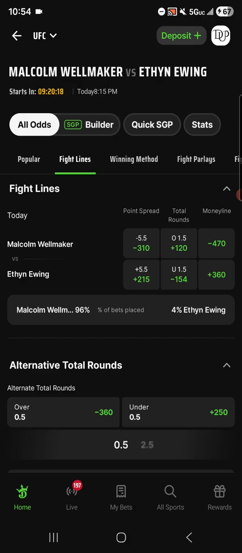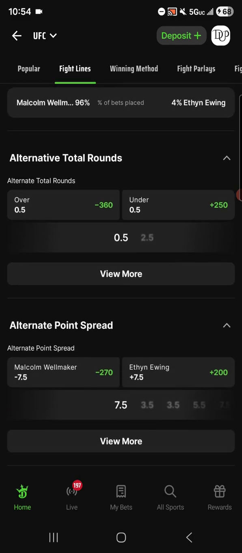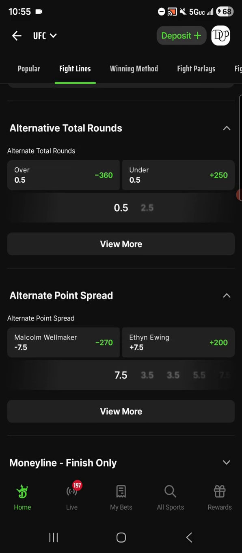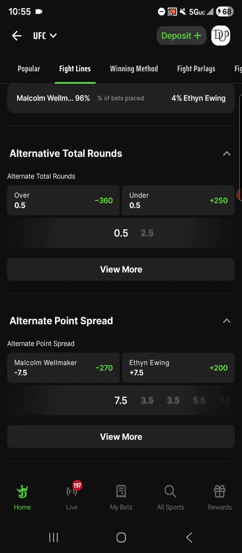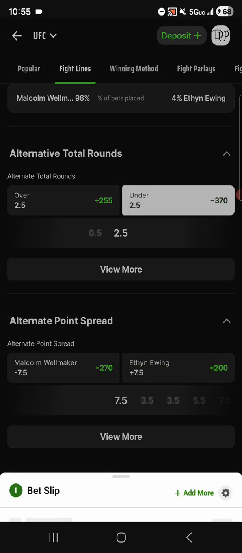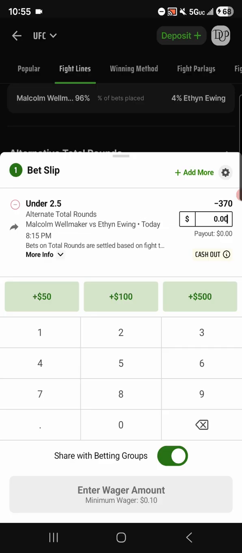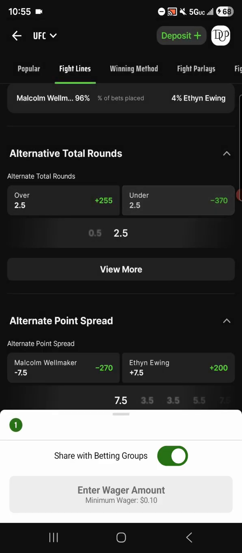Now, up at the top, it is still giving me those natural fight lines, right? The natural line for the point spread, total rounds, and then the money line bets, of course. But what I want to do is get alternate lines on those bets, okay? So I'm going to scroll down a little bit, and you can see down here, I have alternative total rounds and alternate point spread, okay? Now, I want to adjust this line, so I'm going to move this bar over to 2.5, and I'm going to click on under 2.5. Perfect. It added it for me, okay, to my bet slip. Let's close out of that.